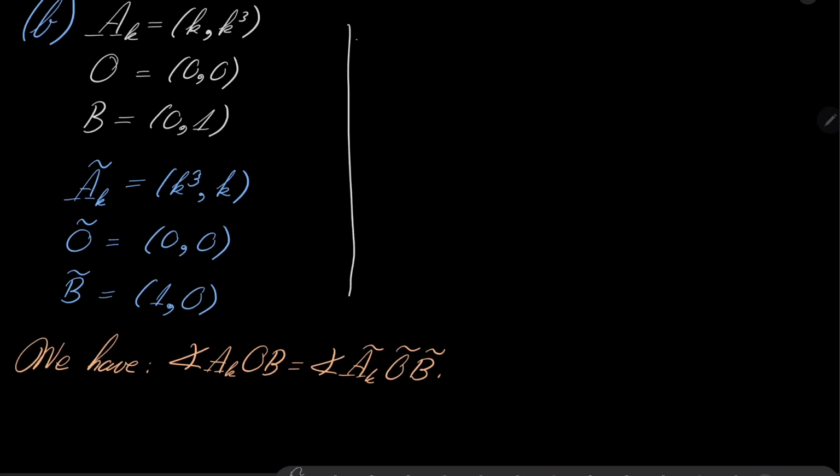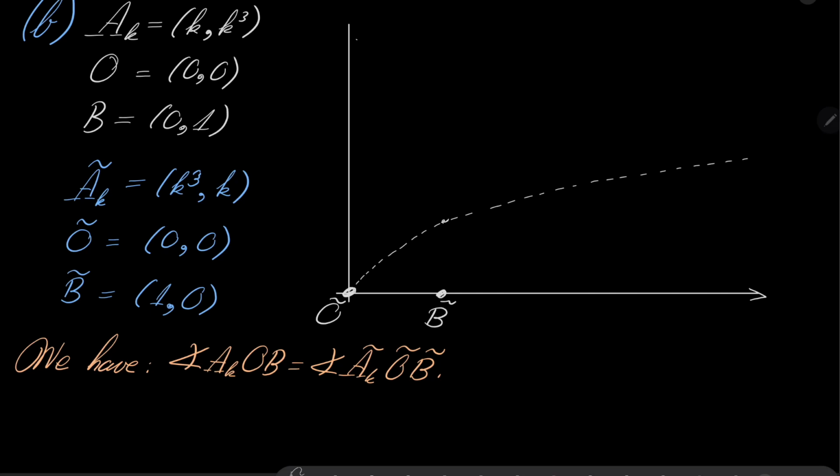Now, let's use complex numbers. Let's draw our points. Here we have point (0, 0), so it's point O. Here we have point B, (1, 0), B tilde rather. And these points A_k tilde lie on the graph of the cube root. So for example, here we have A_1 tilde. We may say that somewhere there is A_2 tilde, and so on. We are considering the measures of these angles right here.